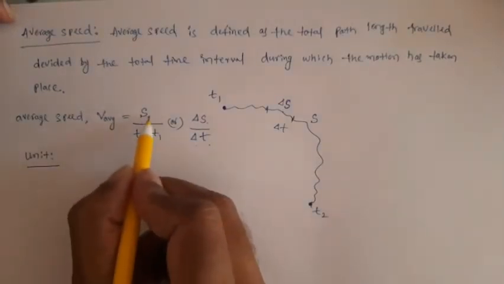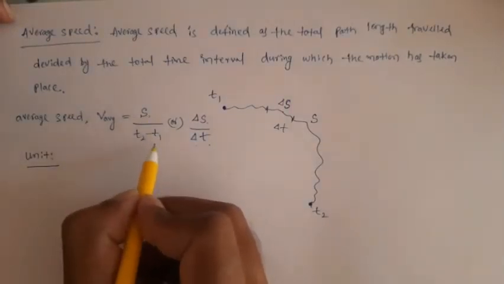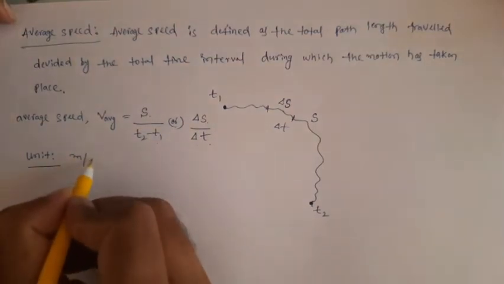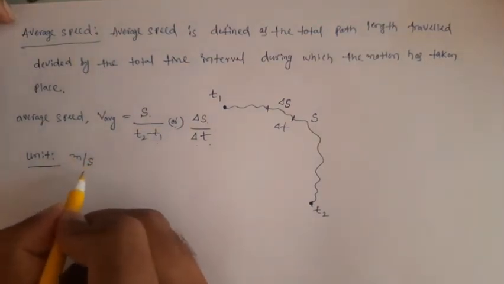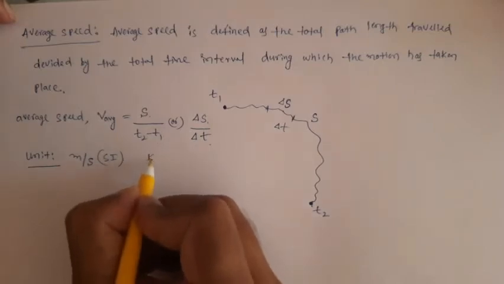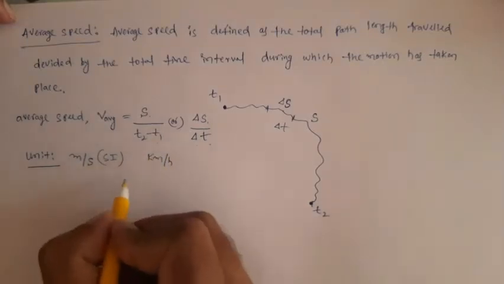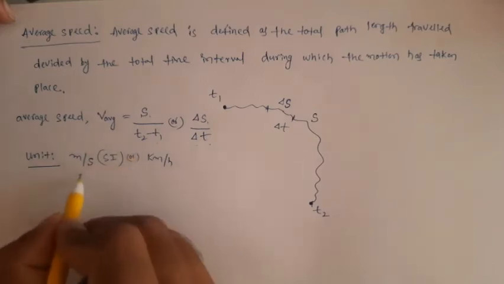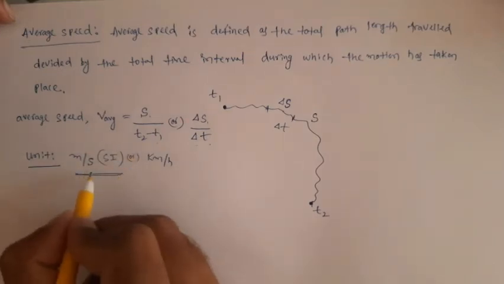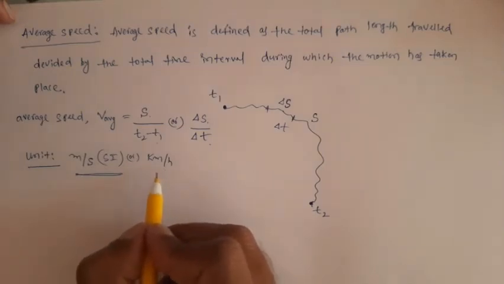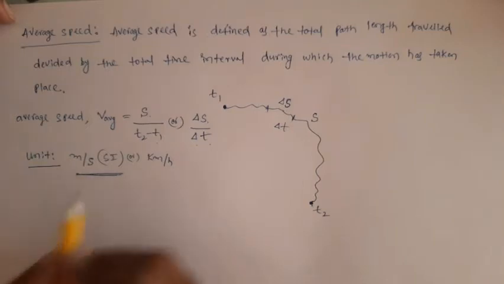What is the unit of path length or distance? Meter. What is the unit of time? Seconds. So the unit of speed or average speed, what is the unit? Meter per second. This is the SI unit we have. Of course, we also have non-SI units, that is, kilometer per hour. But which one is the correct unit? The SI unit. Usually we use the SI unit meter per second, but we also use non-SI units, kilometer per hour and miles per hour, but meter per second is the SI unit.